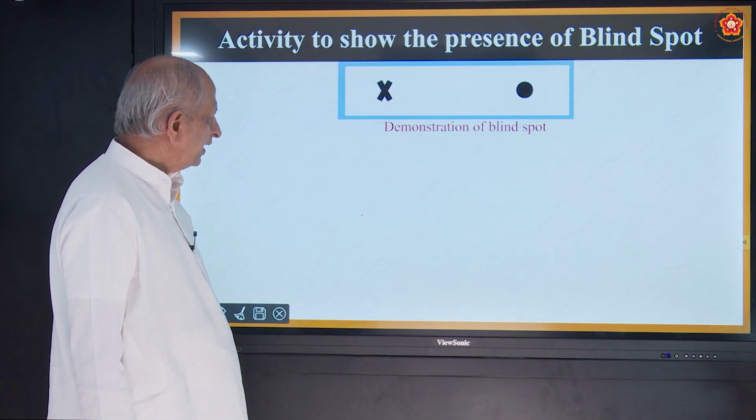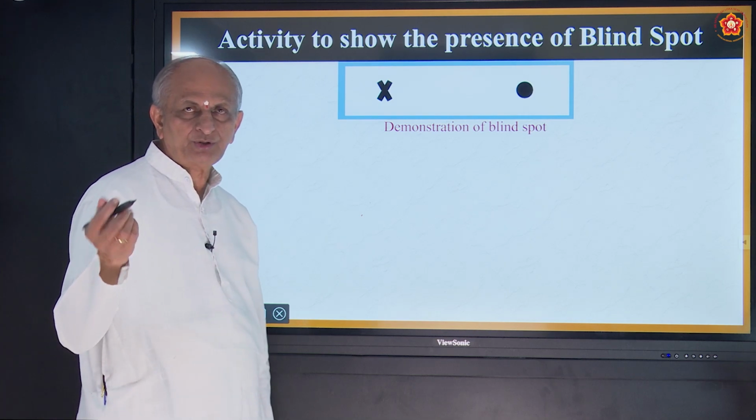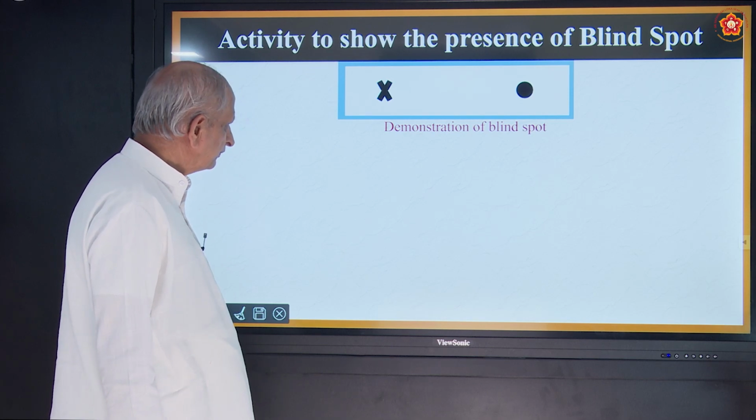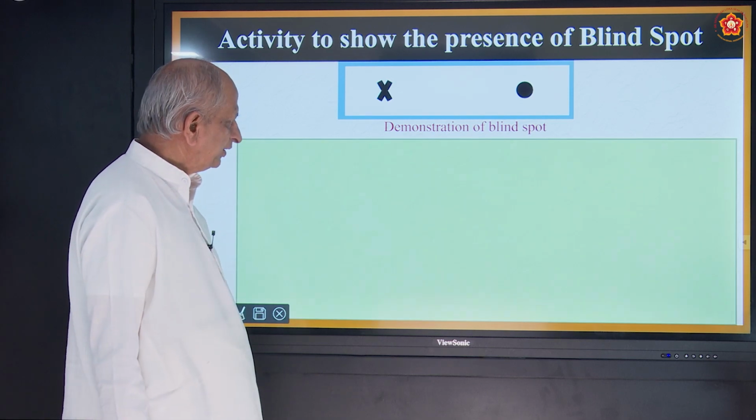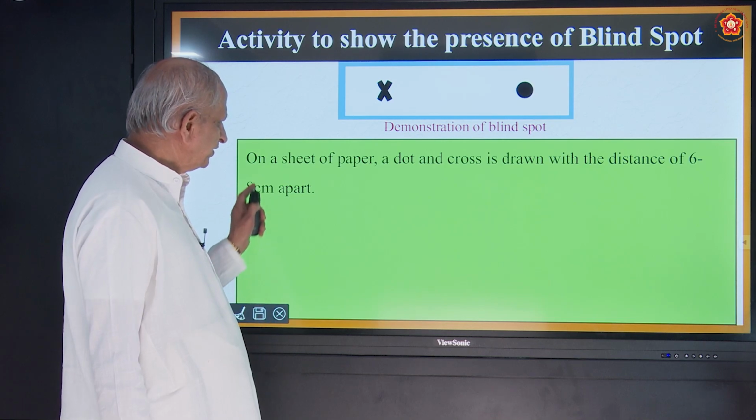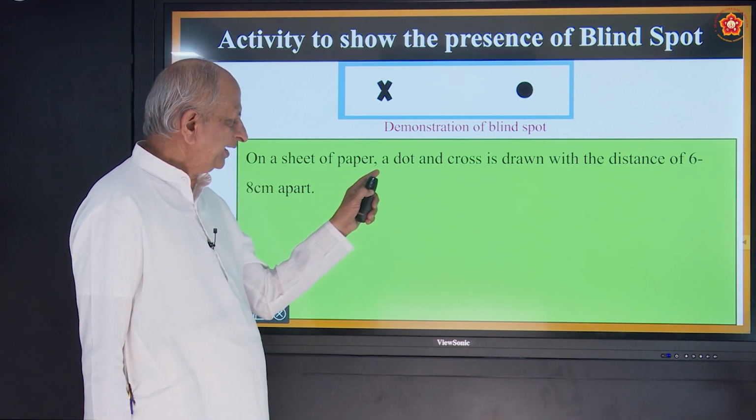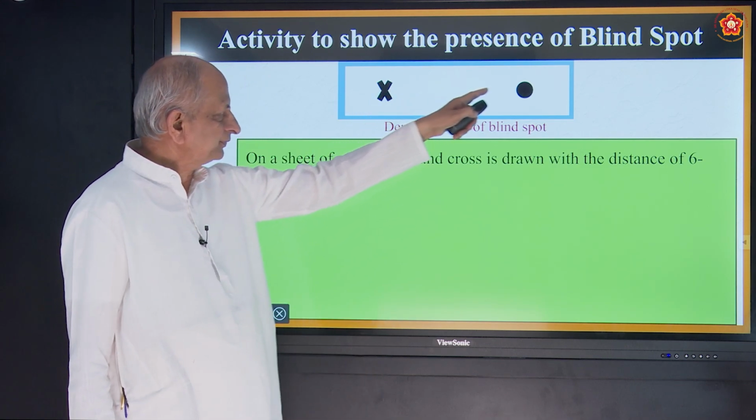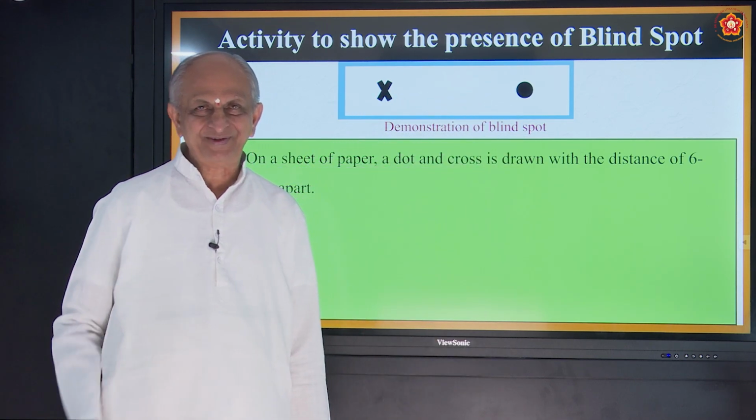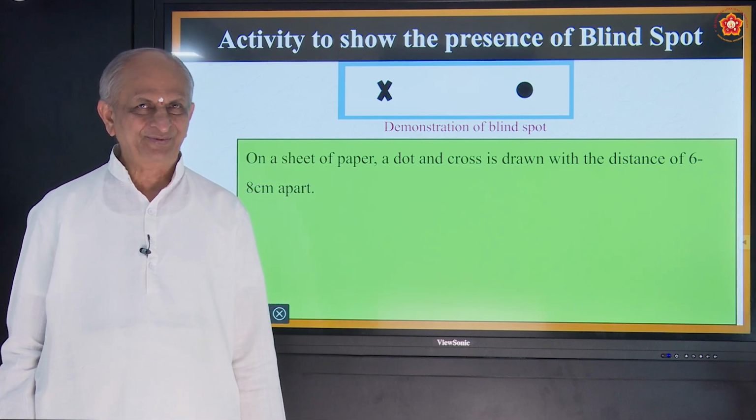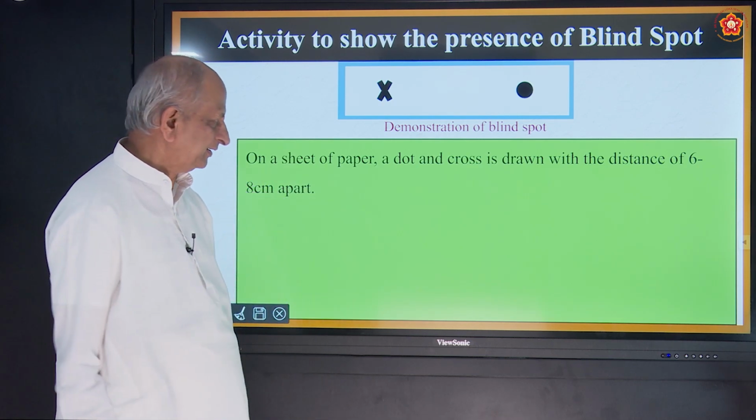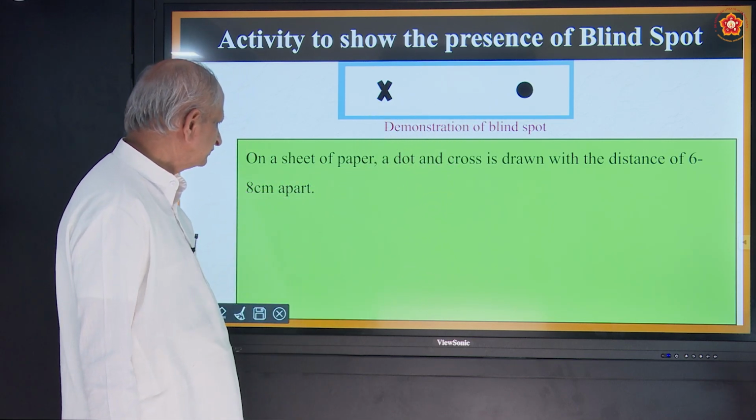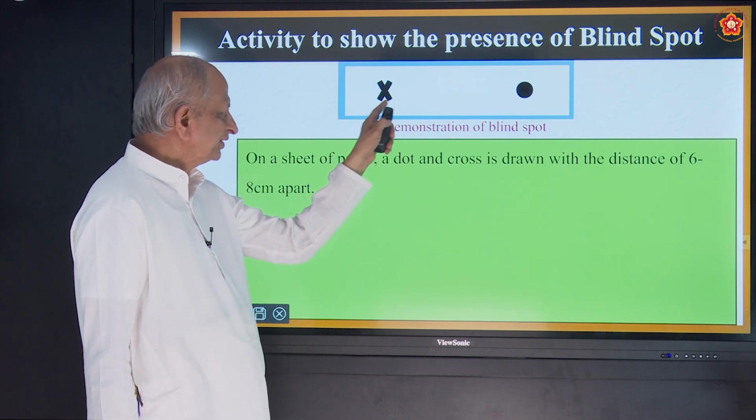Okay, and then let us do a small activity in connection with the blind spot. You can try it. So what do you have to do? On a sheet of paper, a dot and a cross are drawn. So this is a cross, this is a dot. You can try after this class yourself and then tell me how you fail. So draw a dot and a cross, and the distance will be about 6 centimeters apart.